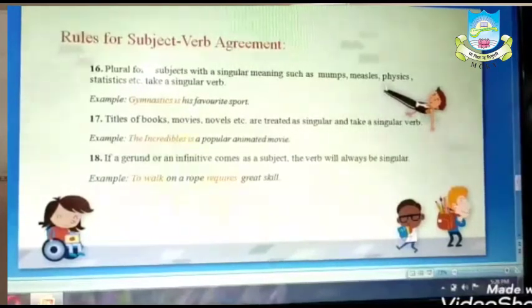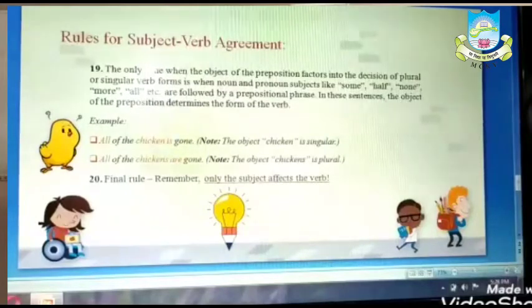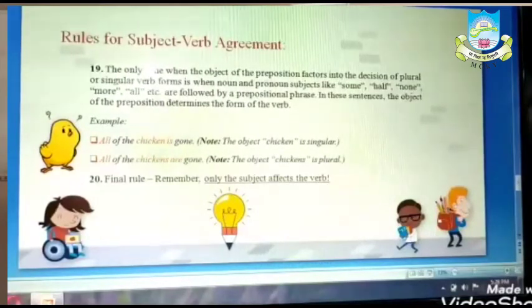Now see the final rules of subject-verb agreement. The only time when the object of the preposition factors into the decision of plural or singular verb forms is when noun and pronoun subjects like some, half, none, more, all, etc. are followed by a prepositional phrase.